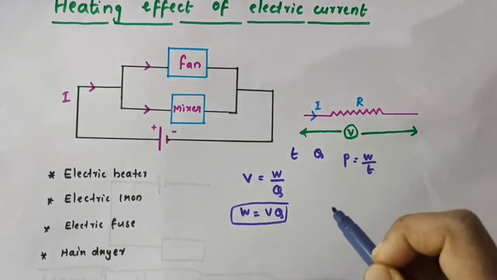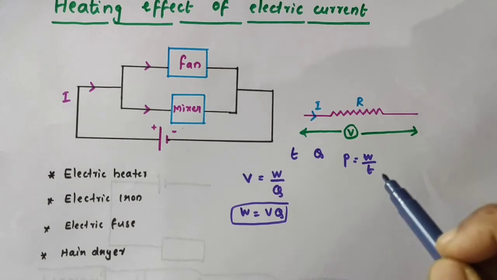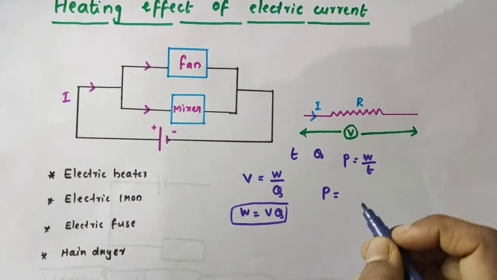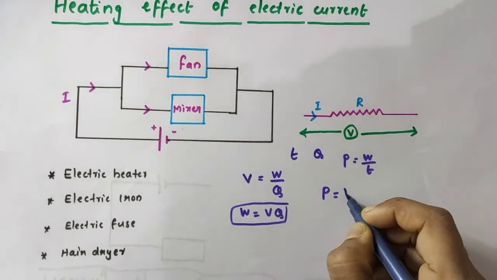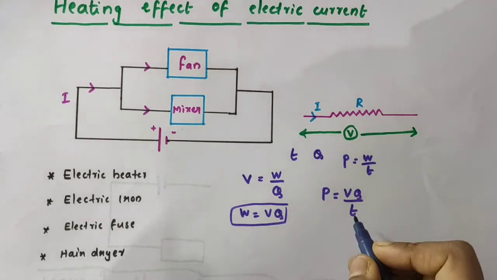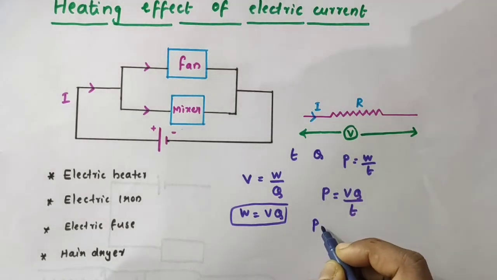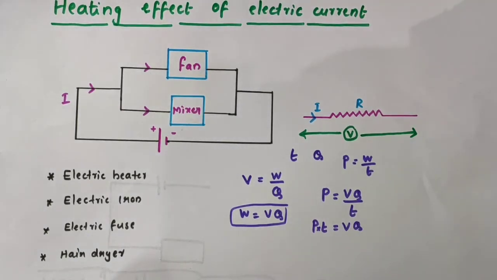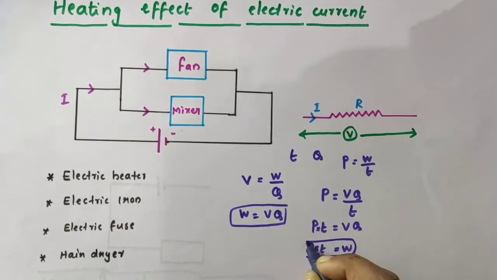So here, the rate of consumption of electrical energy, or the power input to the circuit by the source, can be written as P is equal to, what is W here? V into Q divided by t. So we get P is equal to VQ divided by t. Now I am taking this t to this side, so this becomes P into t is equal to V into Q. What is this V into Q? That is W. So we can write P into t is equal to W.